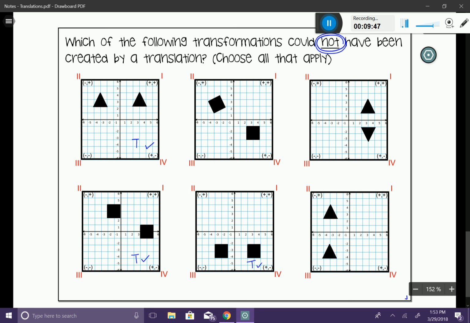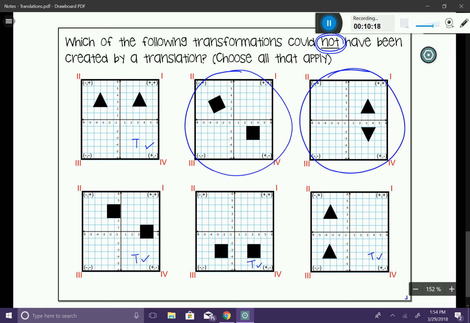And then the last graph, you can see that the triangle looks identical. Both of them look identical. We just took the one triangle and slid it across the coordinate plane. So this is also going to be a translation. So if the question was, which of the following transformations could not have been created by a translation? Well, we've determined that the ones that we indicated here were translations, so I'm going to go ahead and choose the other ones. Sometimes that's a nice test-taking strategy to help you answer the questions. So these two could not have been created by a translation.